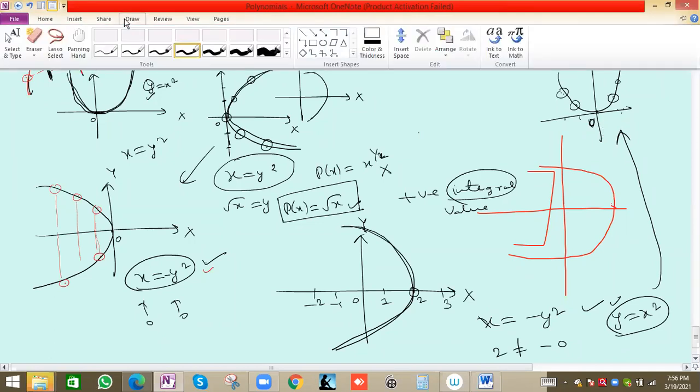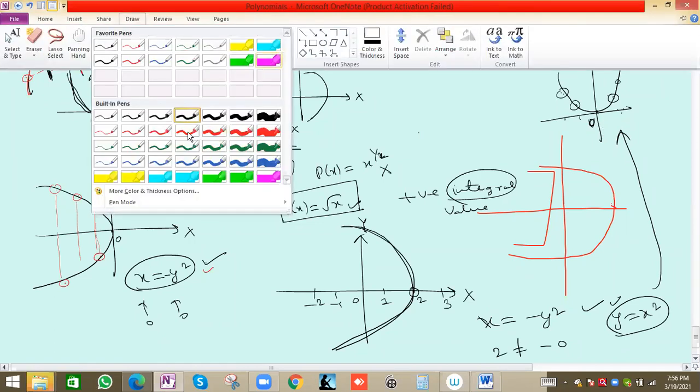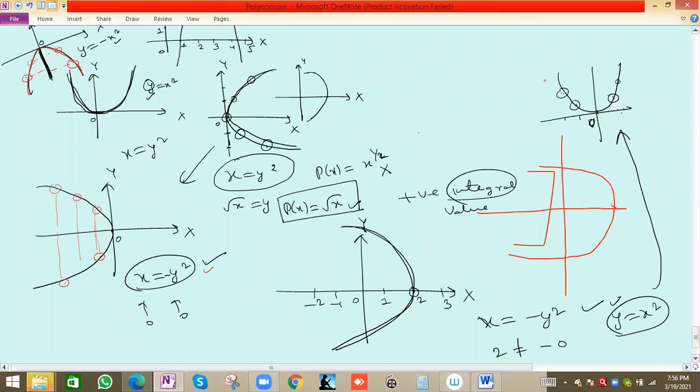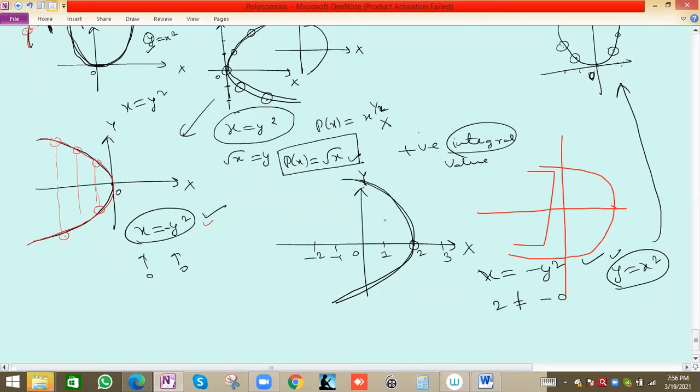Not getting it? See, now we'll see this one. Simple thing. X equal to y square, JVN. Okay, see, the standard equation we know, if it is opening in negative x direction, then we have x equal to minus y square. So a similar type of equation we have for this also. And always we have to see whether the x coordinate is shifting or the y coordinate. See, if you write the vertex, this is 0, 0, here the vertex will be 2, 0.